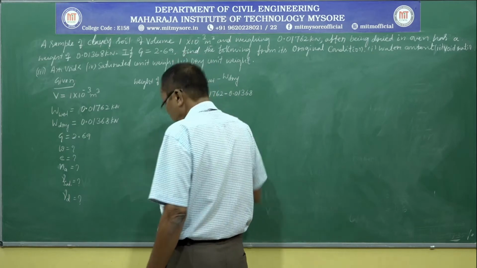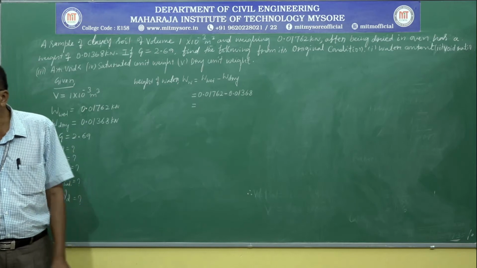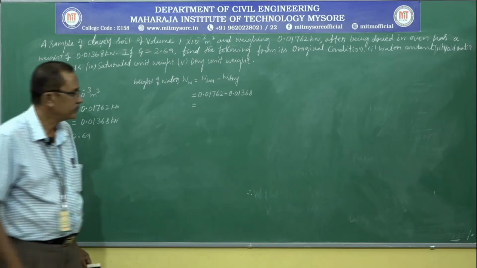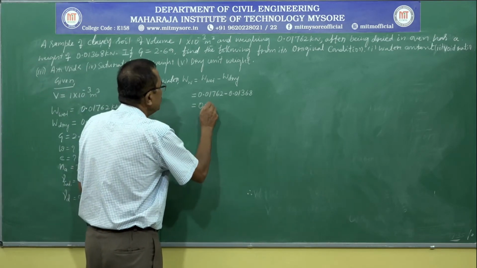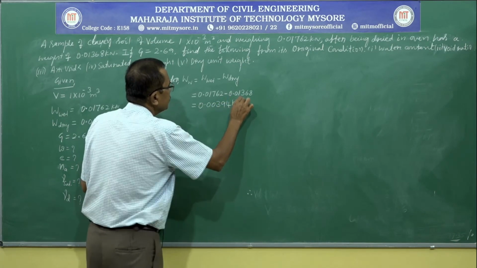So we will get the weight of water as 0.00394 kilonewton.